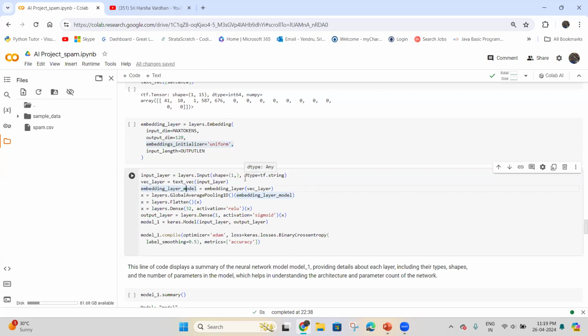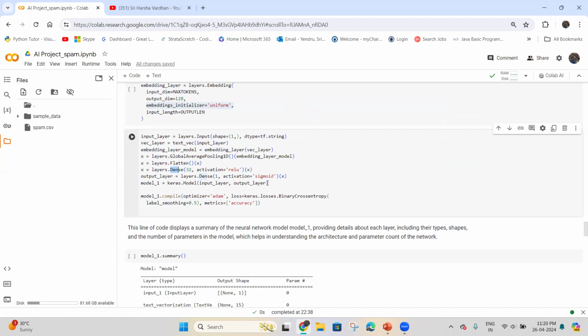The model begins with an input layer that takes in strings, applies a text vectorization layer to convert these strings into integer sequences, and then uses an embedding layer to transform these sequences into dense vectors. It includes a global average pooling layer to reduce dimensionality, followed by a flattening step and a dense layer with a ReLU activation for non-linear processing. The final output is produced by a dense layer with a sigmoid activation function, which is ideal for binary classification.